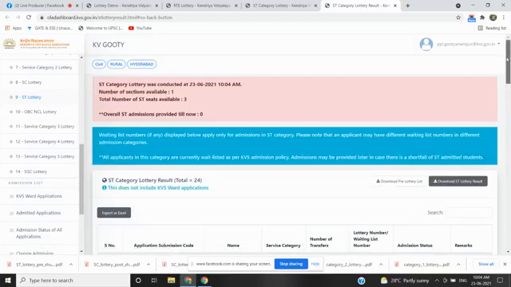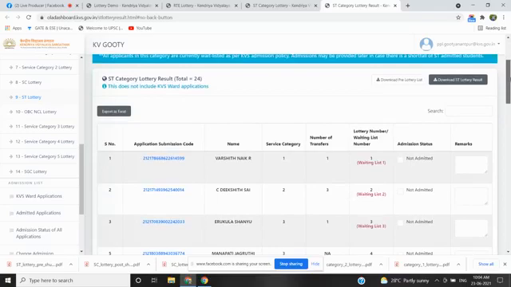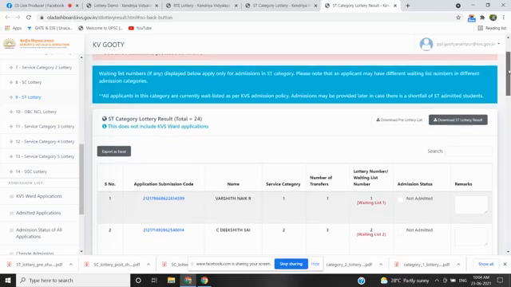And the list has been generated from waitlist 1. Varshit Nayak, C. Dikshit Sai. You can see they all are under waiting list 1, 2, 3, like that. I am clicking on download ST lottery list. The list has been downloaded.